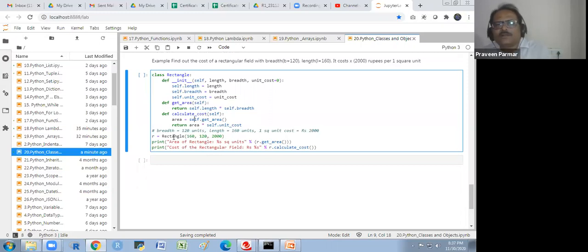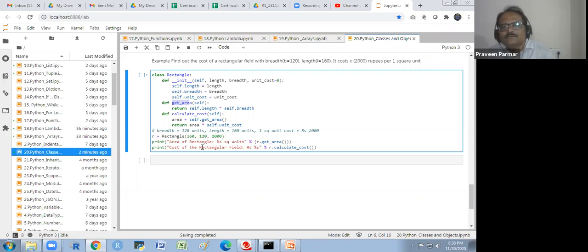So R, I am creating an object. R is the object, Rectangle is my class, with 160, 120, and 2000. These are the three values I'm putting. And print area of rectangle. First I am printing the area of the rectangle. I will get it through get_area, because I have defined this function inside this class. So the percent R.get_area, I will get that area.